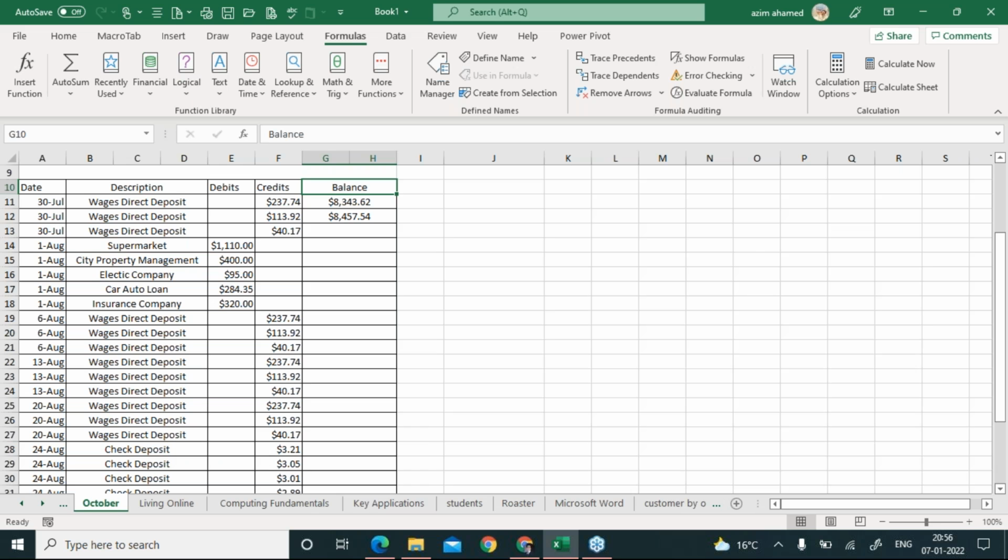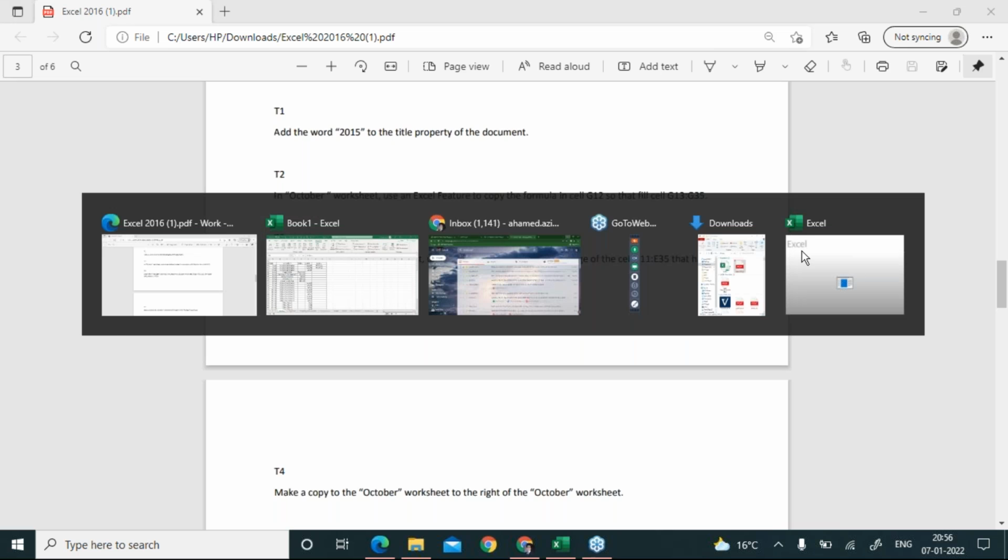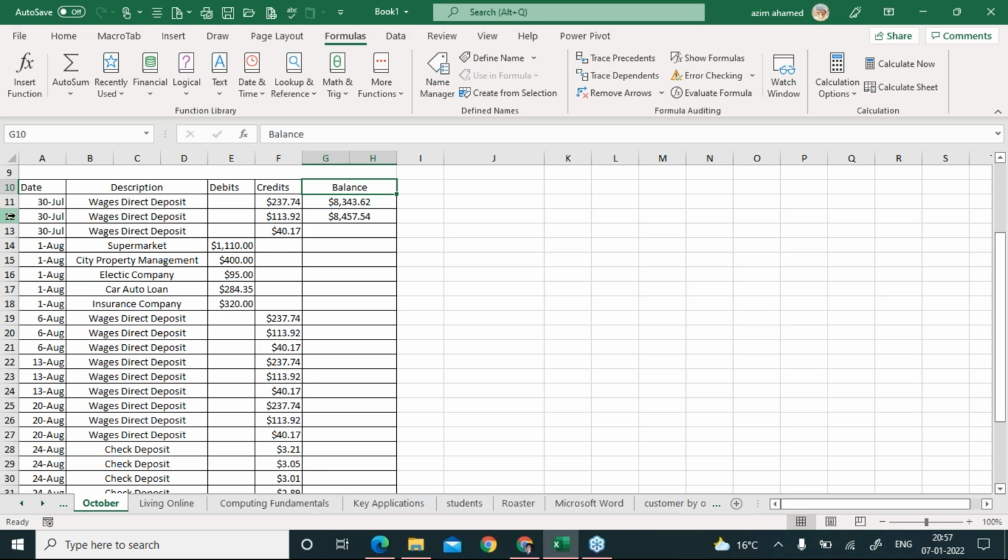Now let's go back to the question. Use an Excel feature to copy the formula in cell G12 so that it fills G13 to G35. I'm in this sheet, and where is G12?